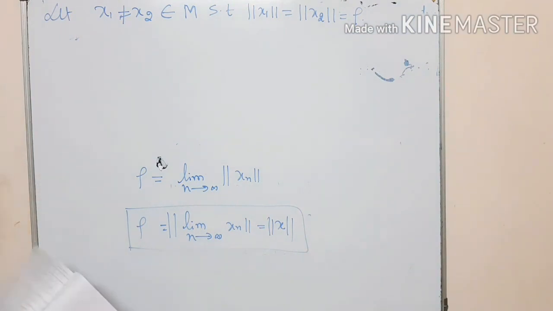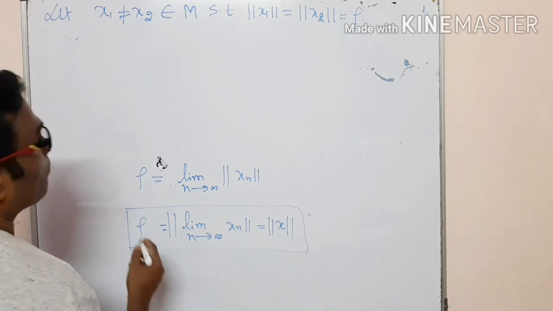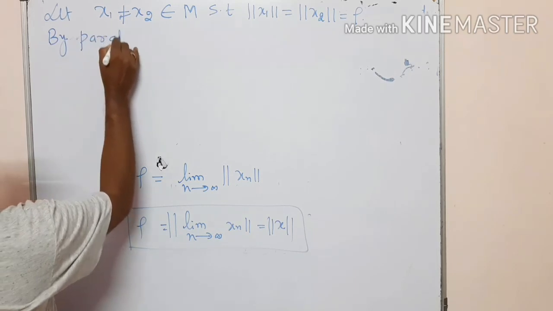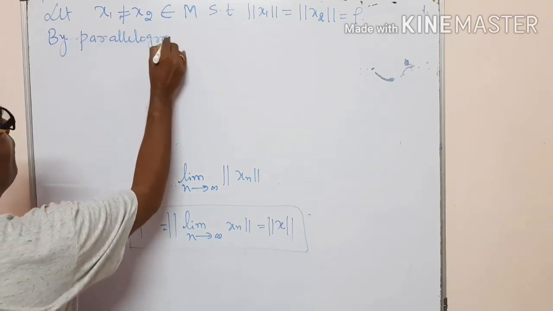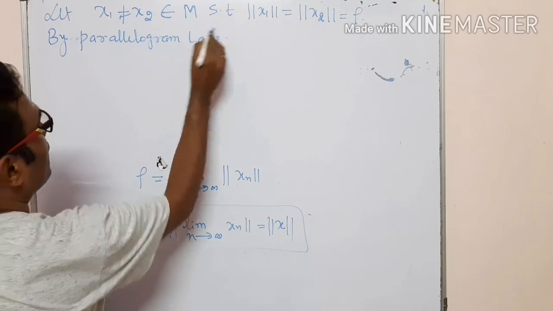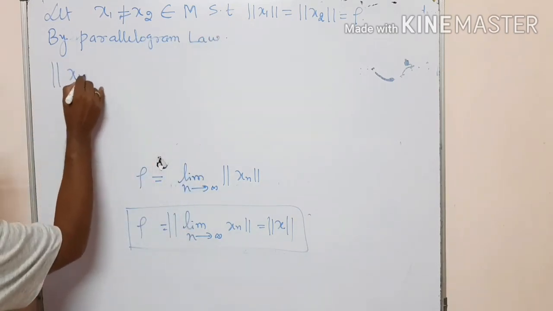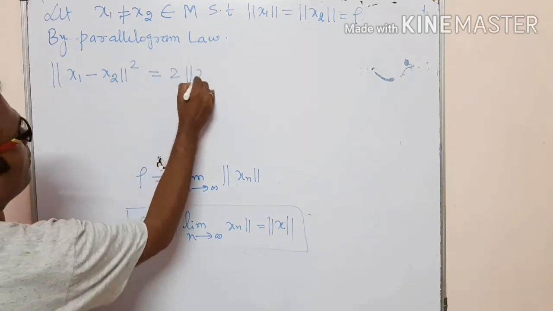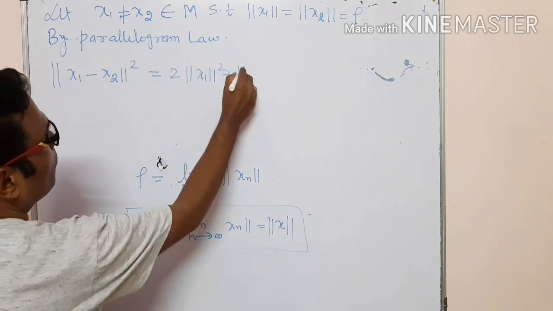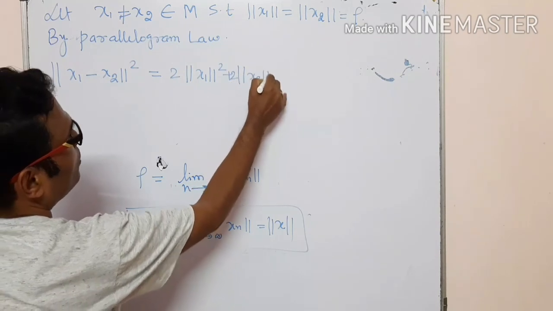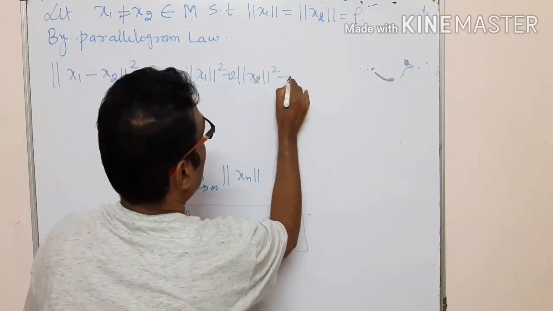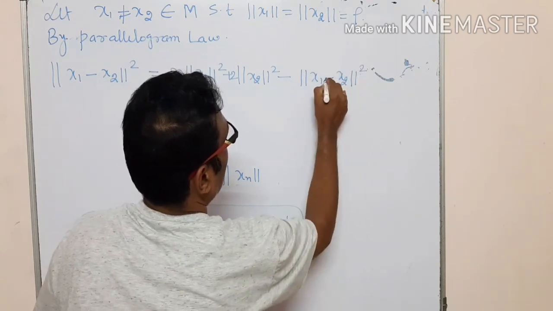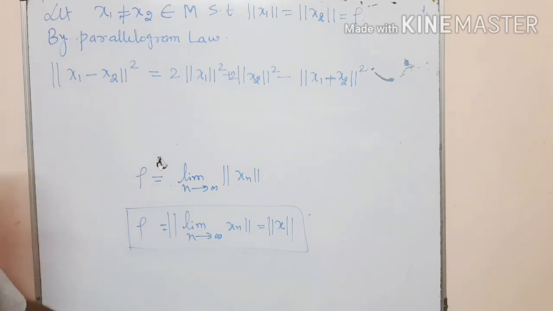Now we apply the parallelogram law. By the parallelogram law, for x1 and x2, we have the norm of x1 minus x2 whole square equal to twice the norm of x1 square plus twice the norm of x2 square minus the norm of x1 plus x2 whole square.